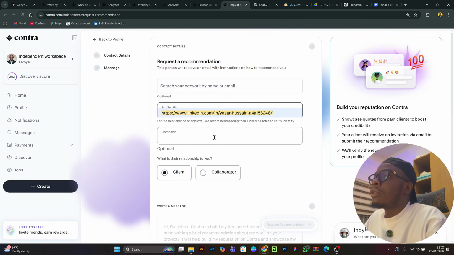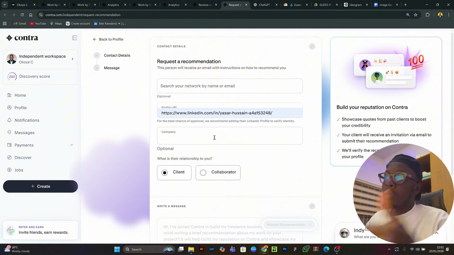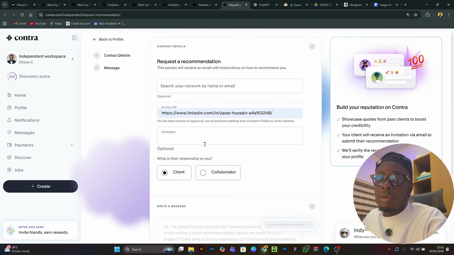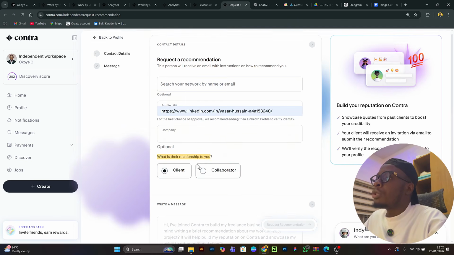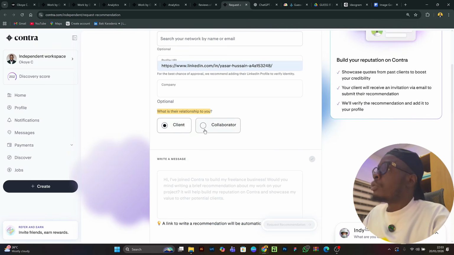So then you can now write the name of the company. You can write anything, the name of the company from the clients that is going to send you reviews, or someone that you have collaborated with, somebody you have worked with before. Then they will now ask you the relationship here. You now claim that either the person is a client or a collaborator. So you can now click anyone.